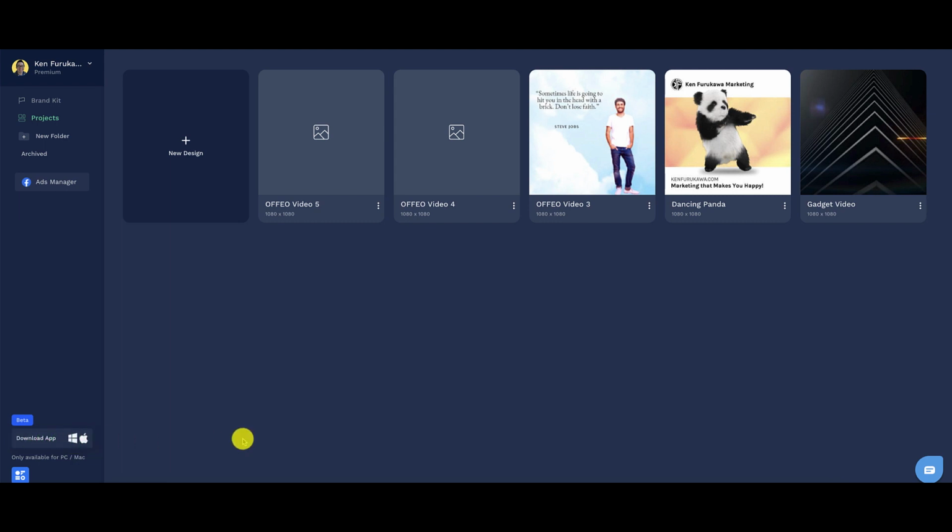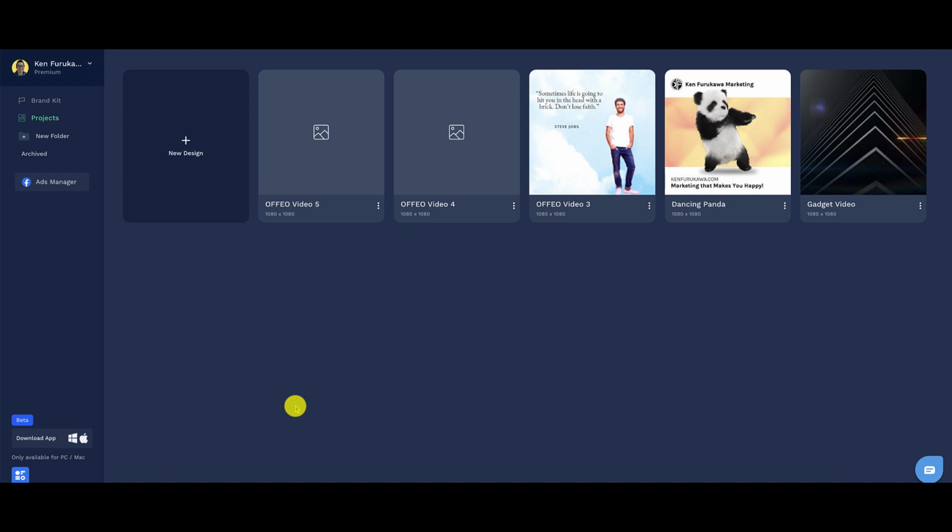So if you guys want to install the desktop version of OFFEO onto your computer, you can do that as well. And that way you're not reliant upon the browser feature here. So I installed it on my computer. I'm going to start testing it out a little bit later to see how that works. But I'm sure it's going to be just as good as the browser version.